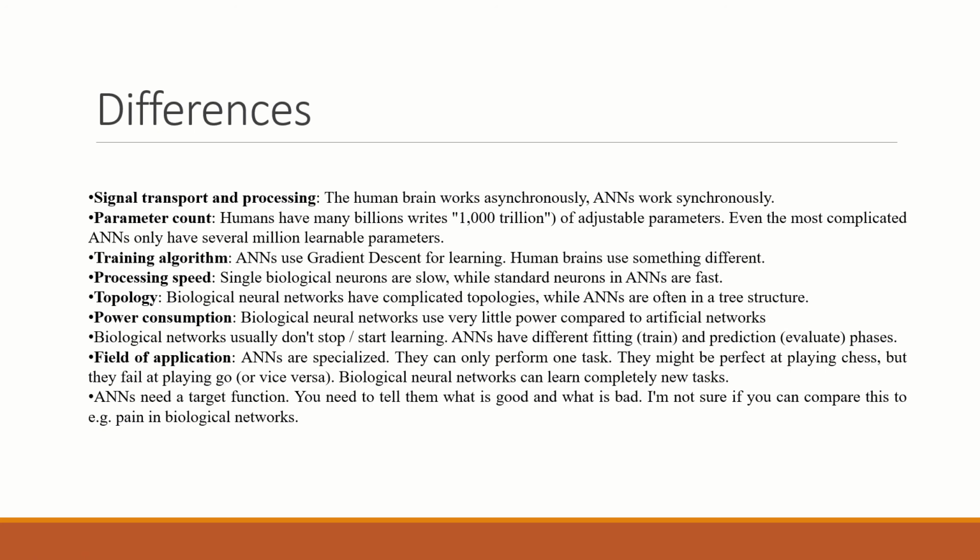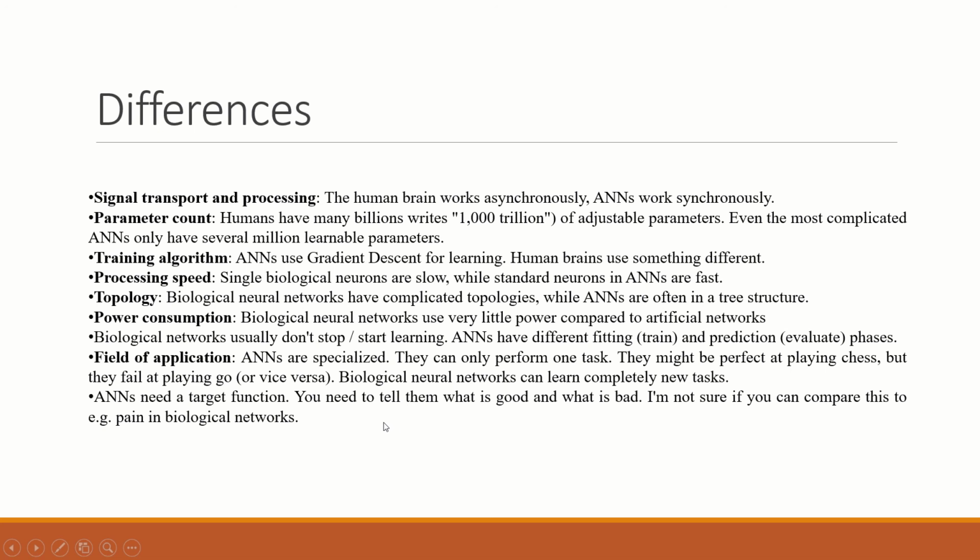But in ANNs there is some training given to the networks, and then the prediction or evaluation occurs. Field of applications: ANNs are specialized, they can only perform one task. They might be perfect at playing chess, but fail at playing Go, or vice versa. Biological networks can learn completely new tasks. ANNs need a target function. You need to tell them what is good and what is bad. I'm not sure if you can compare this to pain in biological networks.